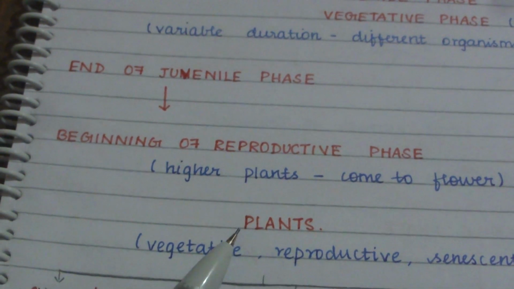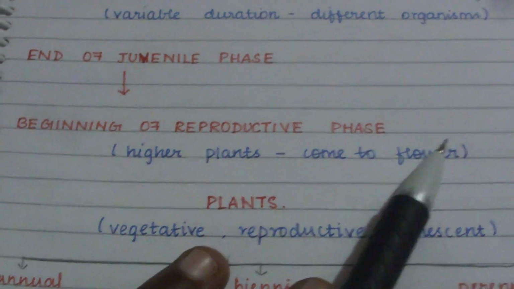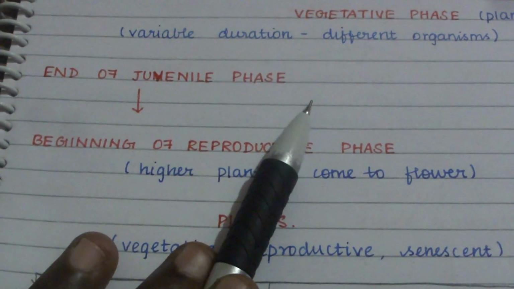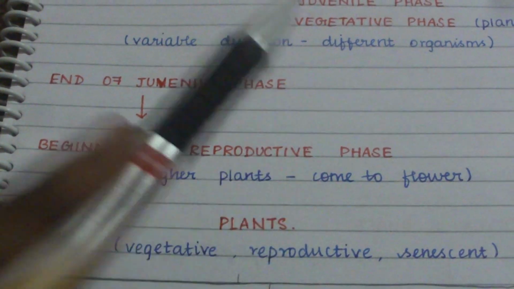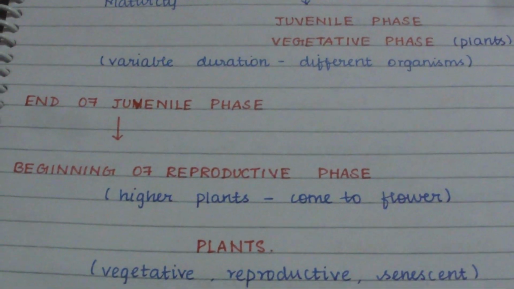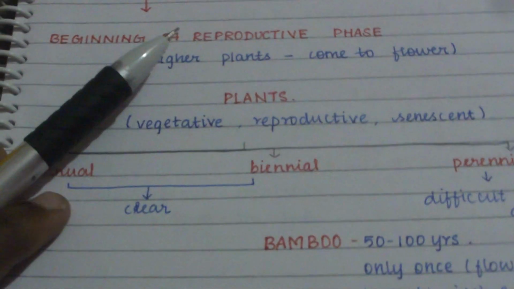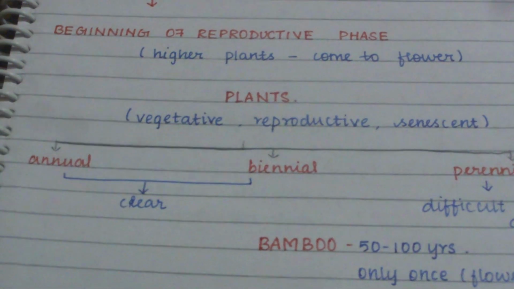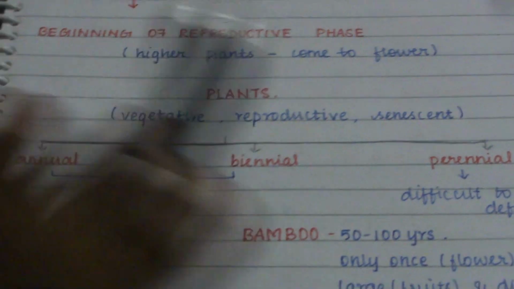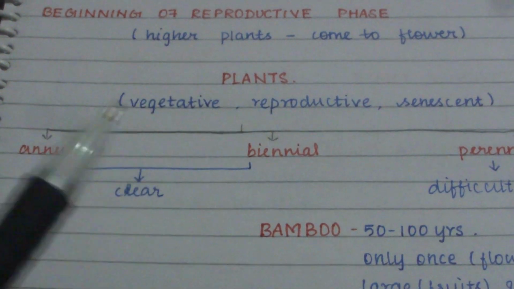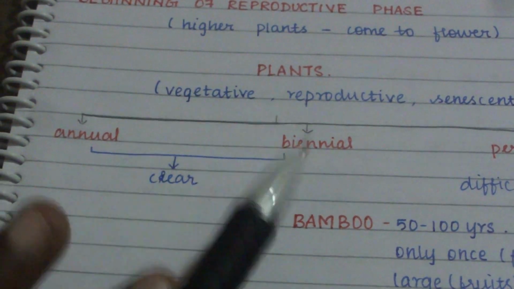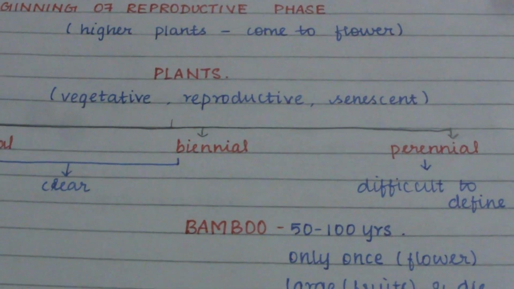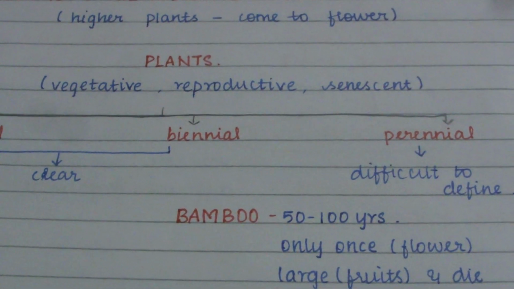This can be very clearly identified in higher plants, that is, when they start flowering. When higher plants start to flower, we can conclude that the vegetative phase is completed and they have started the reproductive phase. When we compare the vegetative, reproductive and senescent phases, there are three types of plants: annual, biennial and perennial. Annual and biennial plants show clear phases, whereas perennials show unclear phases. That is, it is very difficult to define the particular phase of the plant.